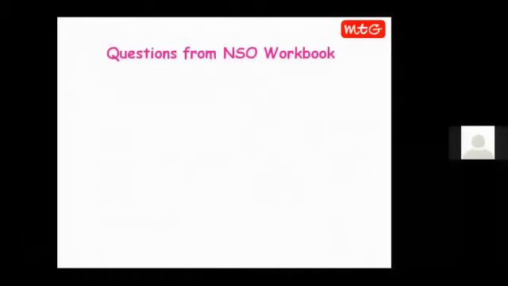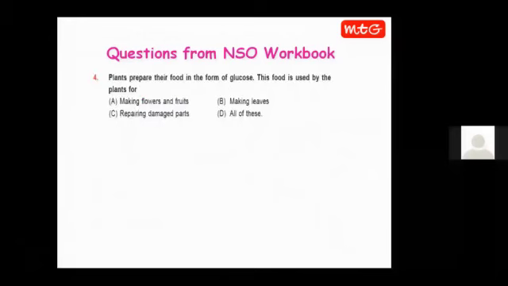Now let us discuss some questions from the NSO workbook. As we are preparing for Olympiads, we need to give some extra edge to our preparation. Plants prepare their food in the form of glucose. This food is used by the plants for making flowers and fruits, making leaves, repairing damaged parts, all of these.